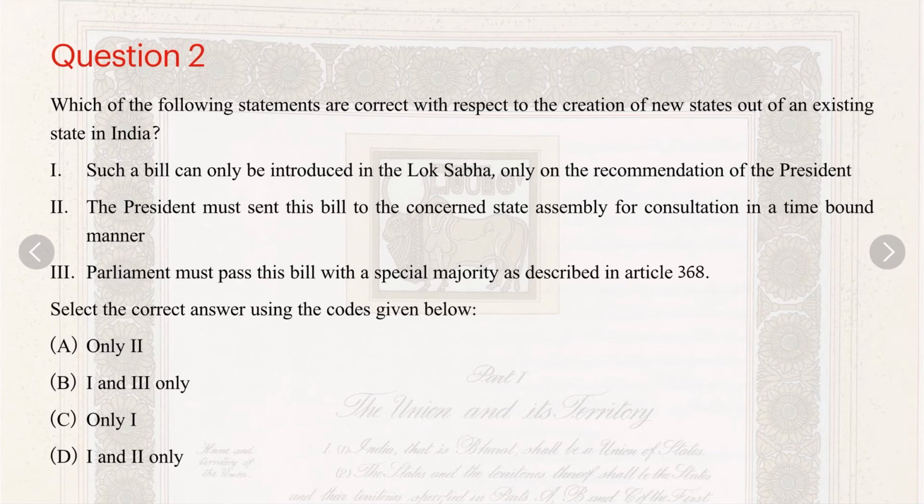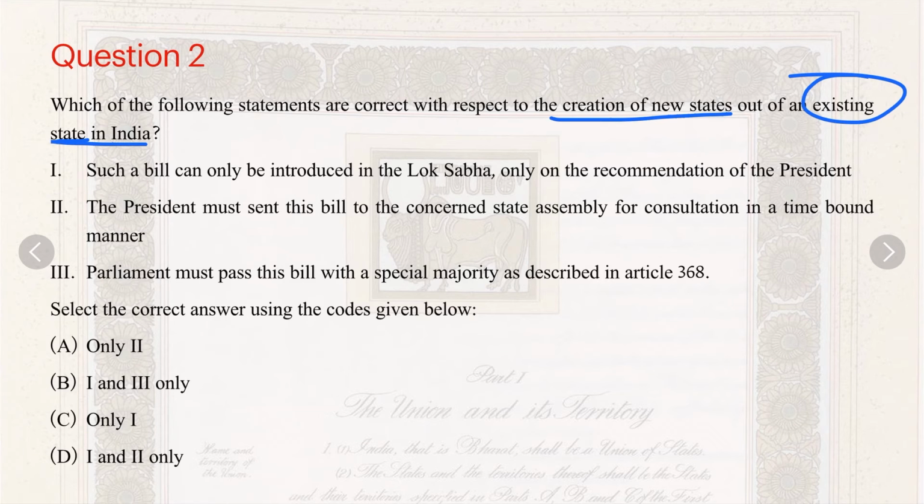Then question number 2: which of the following statements are correct with respect to the creation of new states out of an existing state in India? Again, it is related to the previous question. Three statements have been given.